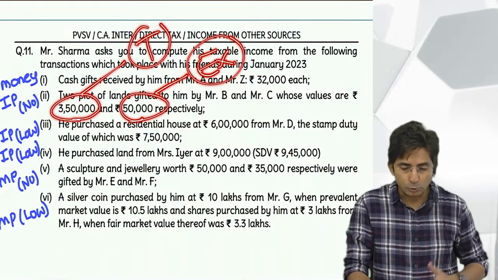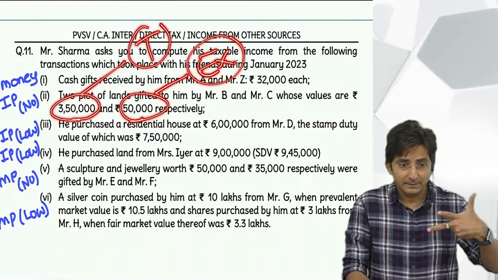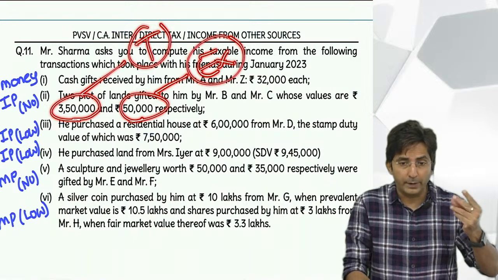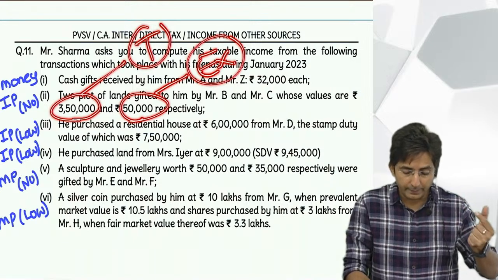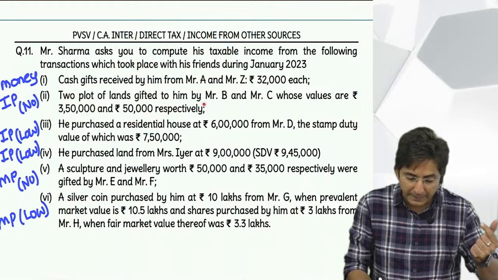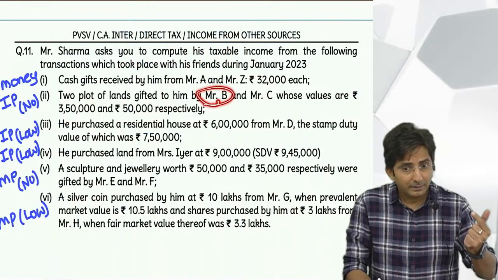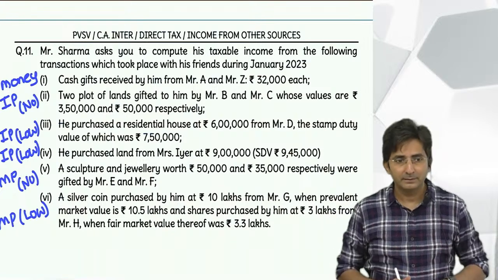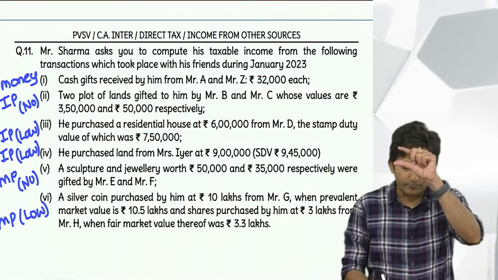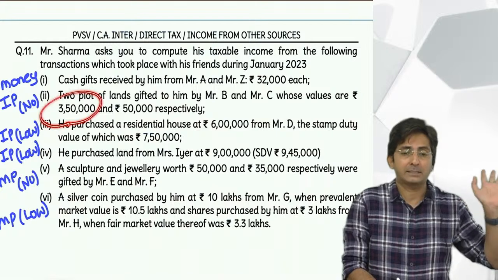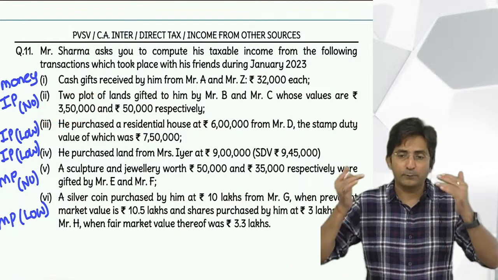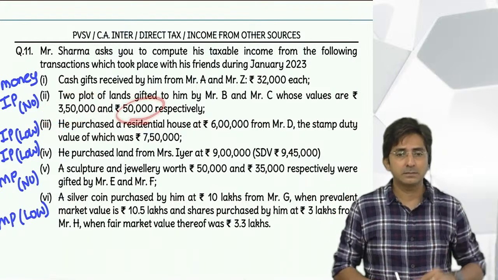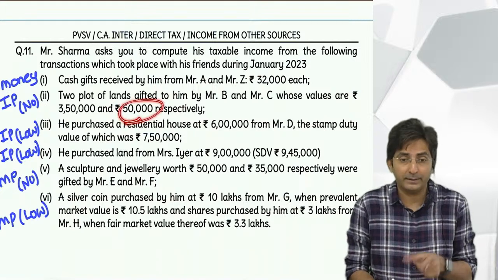So we can pass 2 different entries. In one entry, what should be the wording? Please make the wording: gift of land from B. Then the second entry, gift of land from C. Amounts: gift of land from B, 3,50,000 taxable. Then gift of land from C, dash, because it is exactly 50,000.